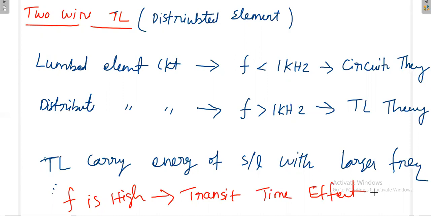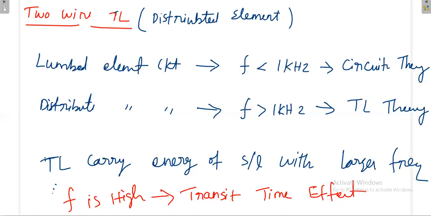So far you know what is a lumped element because you know a little bit about circuit theory, but now we will see what is distributed element analysis. It is very clear: whenever the frequency is high, because the transmission line is used to carry the larger frequency, transit time effect comes. Once the transit time effect is there, you cannot analyze the circuit with the lumped element circuit. You have to analyze it with the distributed element circuit. So this is the basics for the two-wire transmission line, and the reason behind using the distributed element concept instead of the lumped element concept.